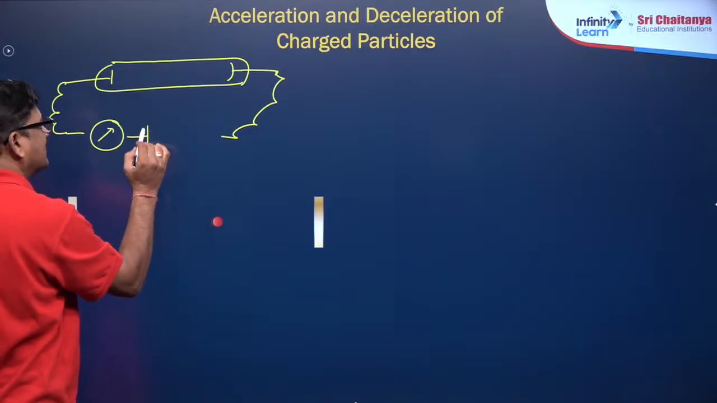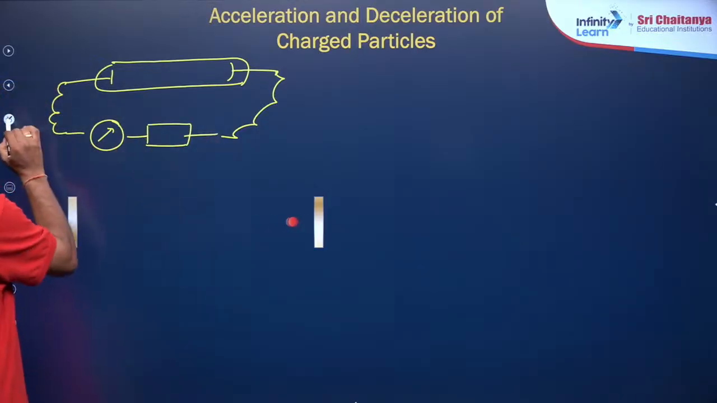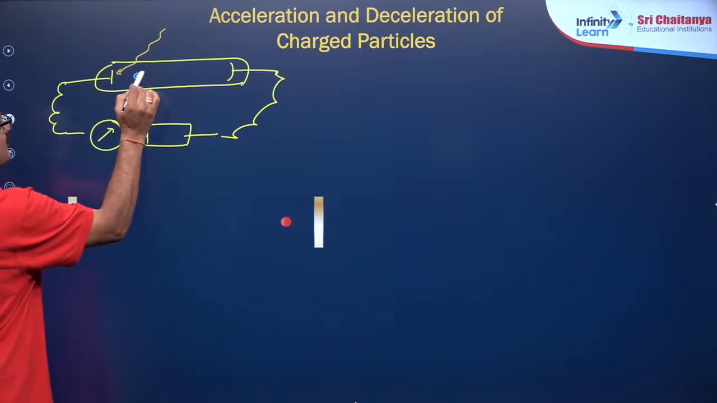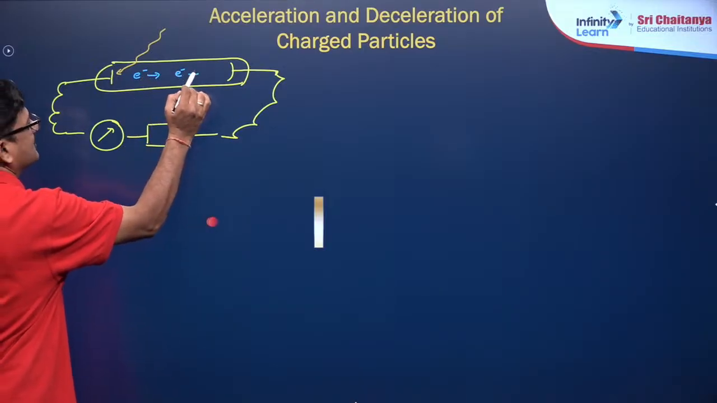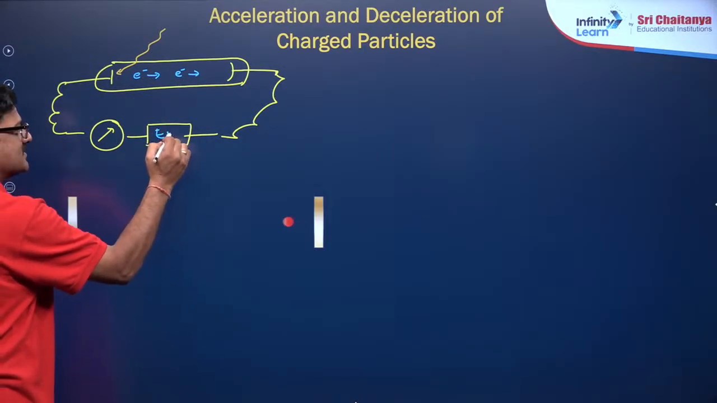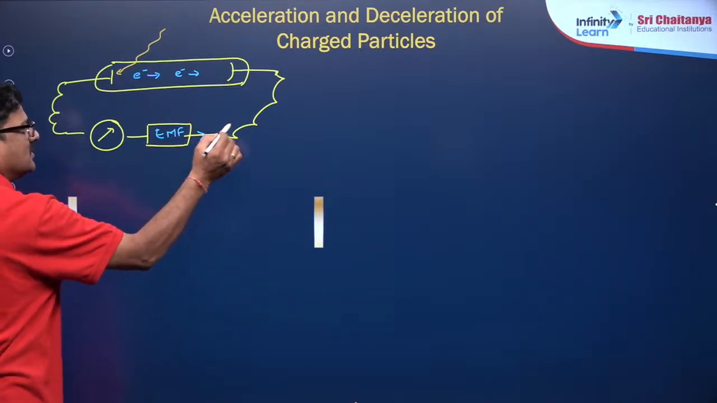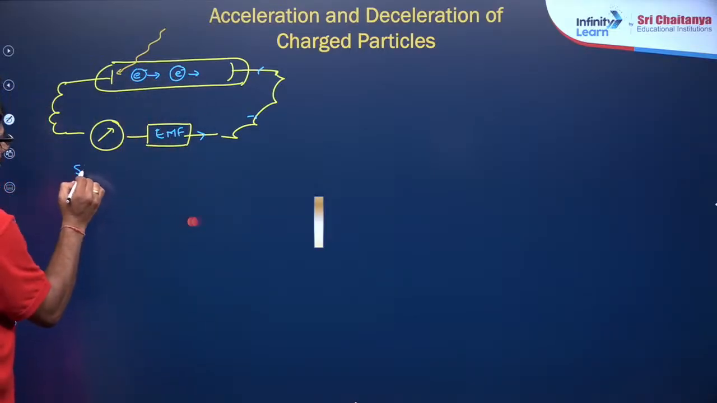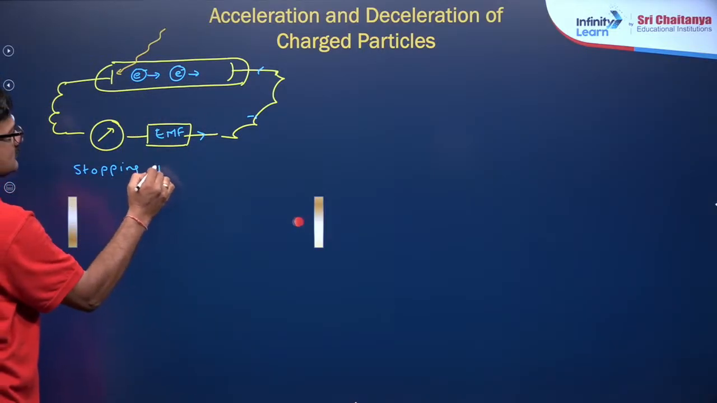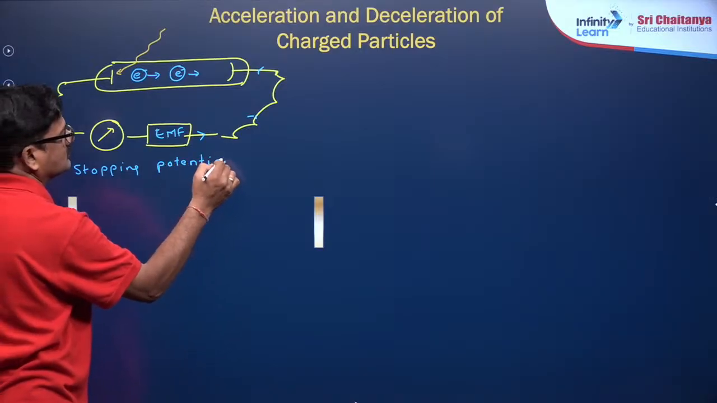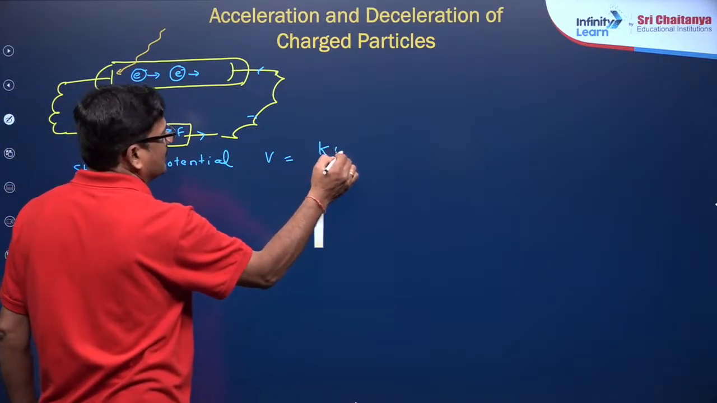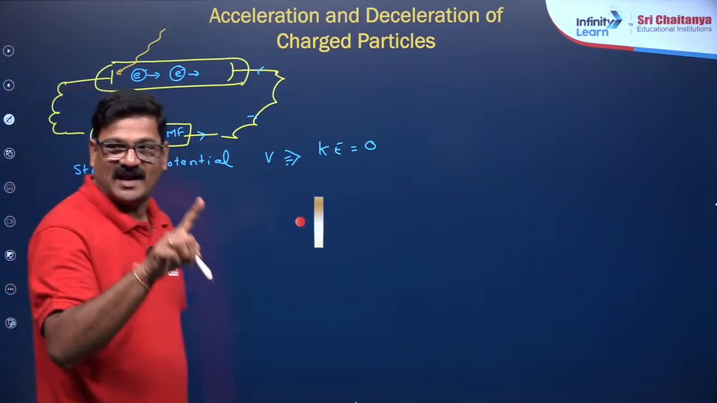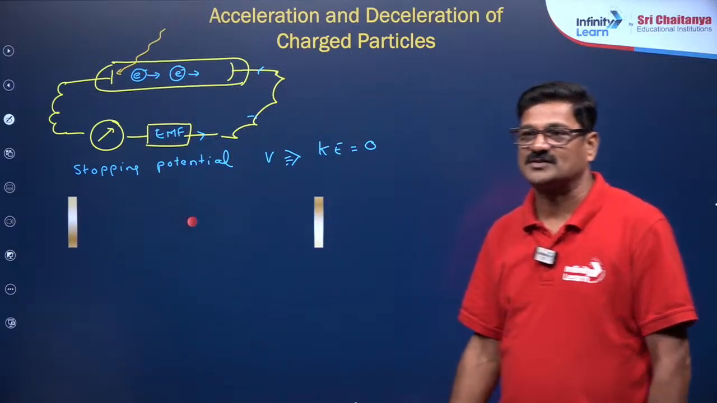A battery is given here. When you give the light, you are going to get the electron with certain kinetic energy. If you provide external EMF, some voltage, to stop this kinetic energy, they are going to be stopped. That is called stopping potential. That is given when the kinetic energy is going to be 0. So the potential applied that makes the kinetic energy of the photoelectron 0 is called stopping potential.